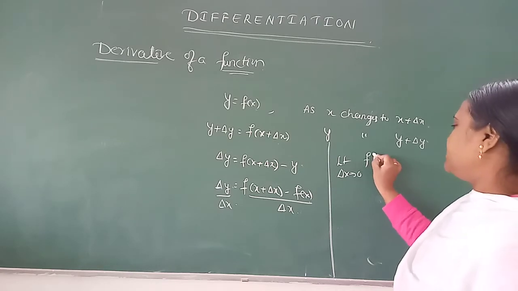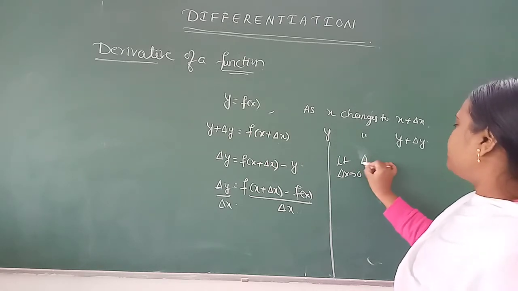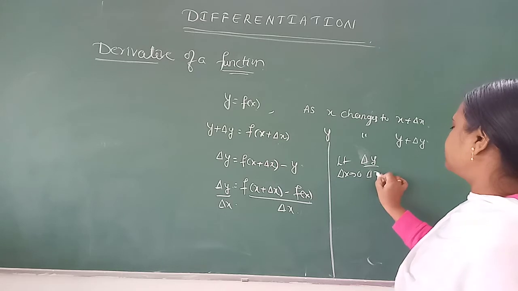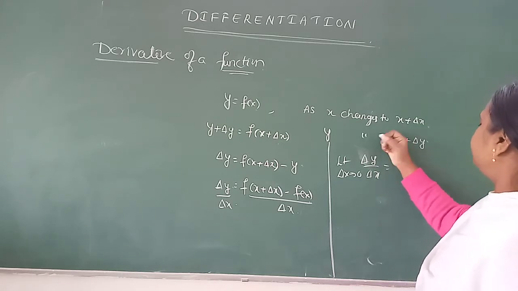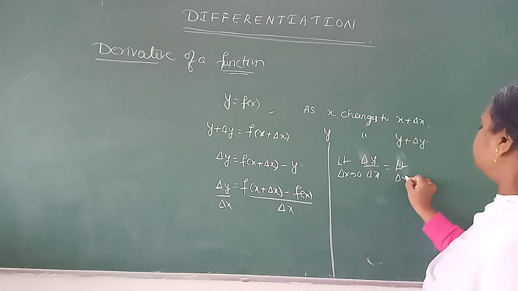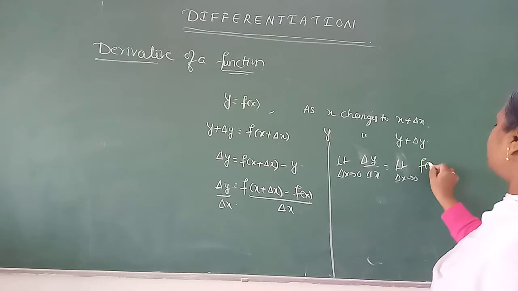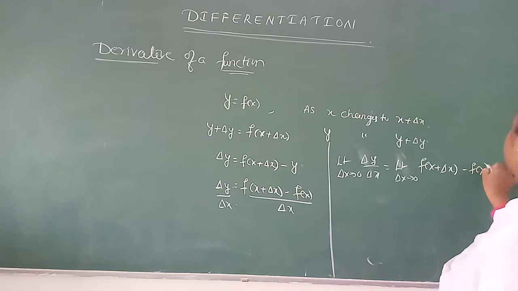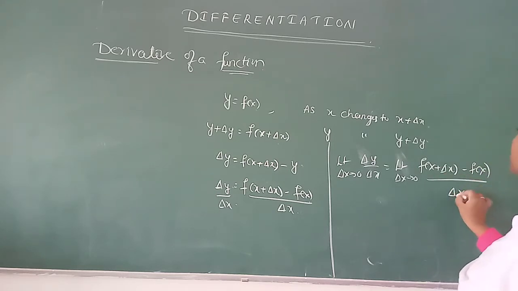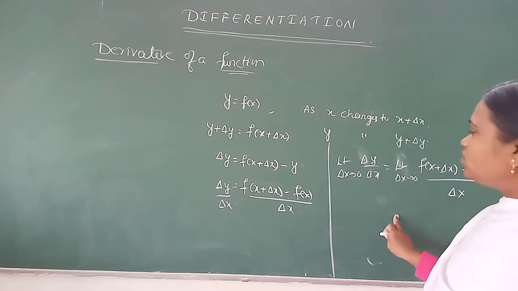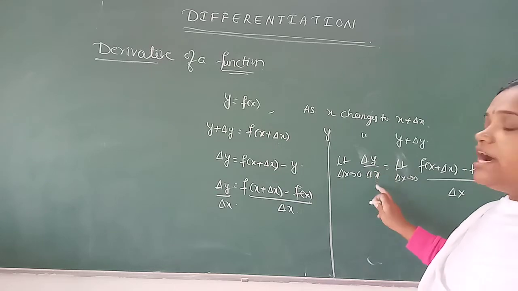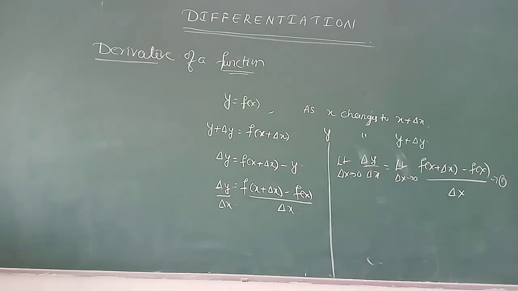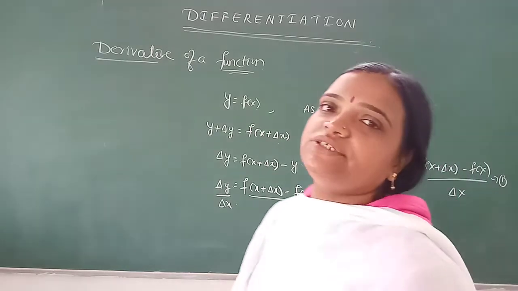Limit of delta y by delta x, as delta x tends to 0, is limit delta x tends to 0, f of x plus delta x minus f of x divided by delta x. Okay, so this is equation 1. This is called what? Derivative of y with respect to x, what we learned in PUC first year.